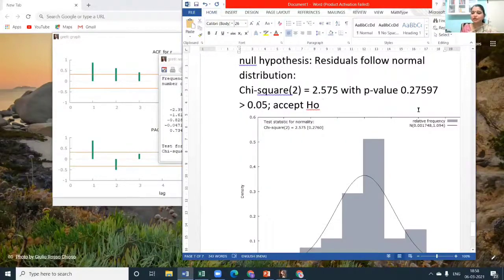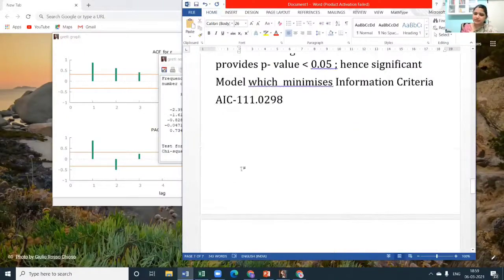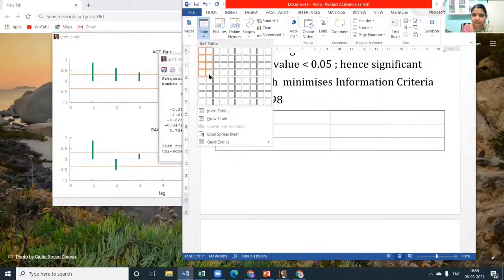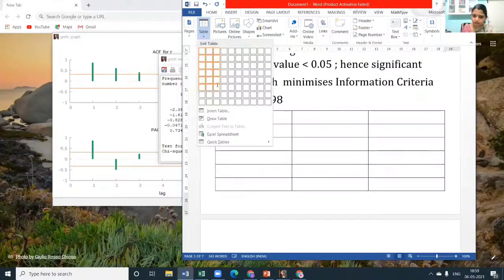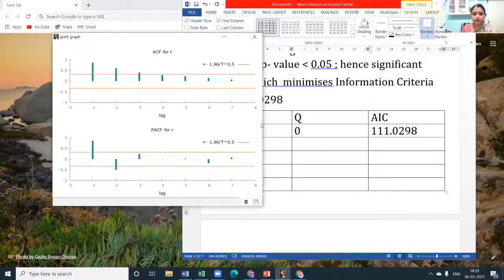This AIC value is actually meaningful only if you want to compare. Like in this case, I have a doubt whether this is a good model, whether I can have a better value for it. So in such a case, when we are not very sure which model we need to take, it is better that we go with a group of models. Say I'll take a P here, I'll take a Q here, and I'll note the AIC value each time. So for me 2, 0 gave me 111.0298, AIC, and along with it MAC or BIC, any one or two if you want you can take. Let me not confuse with too many values.